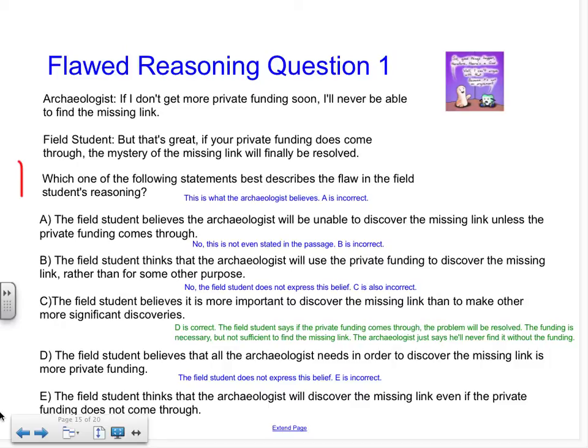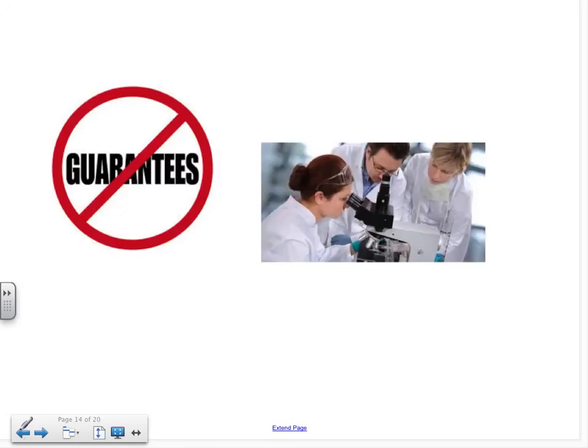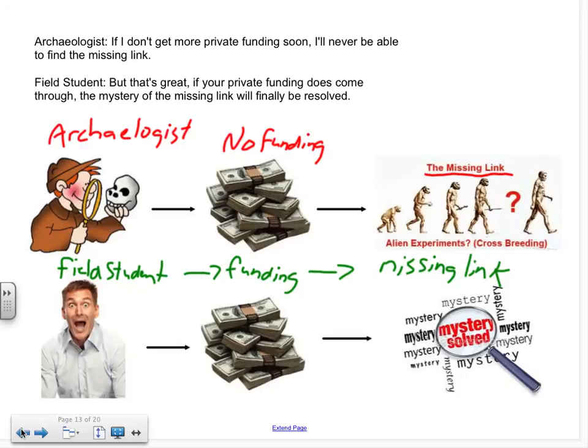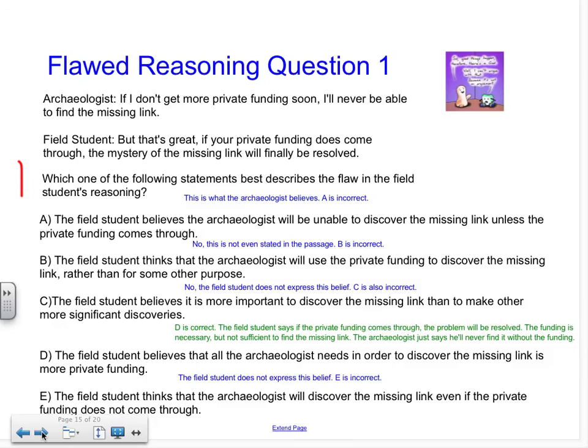The archaeologist, going back to the argument, says if I don't get more funding, then I won't be able to find the missing link. So we can get rid of A, because the field student did not believe that. It was the archaeologist.